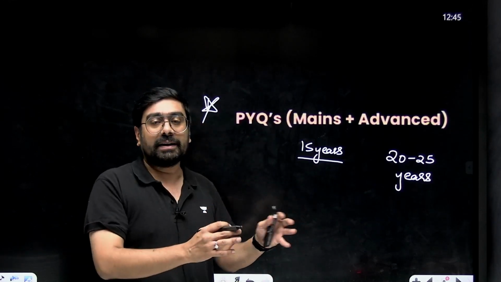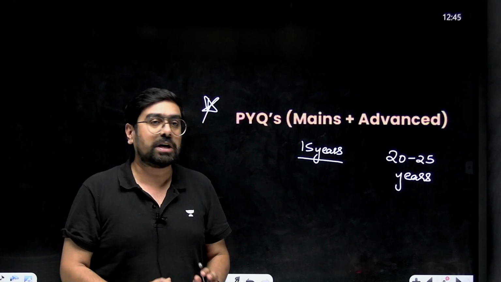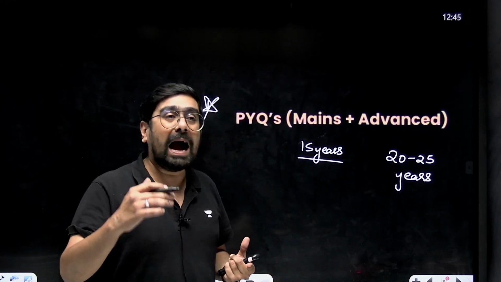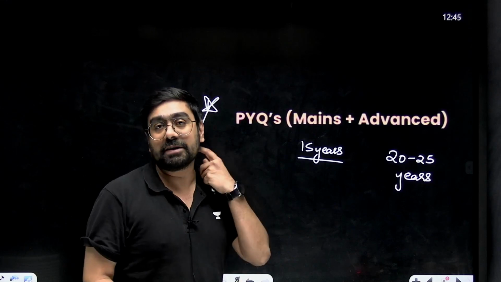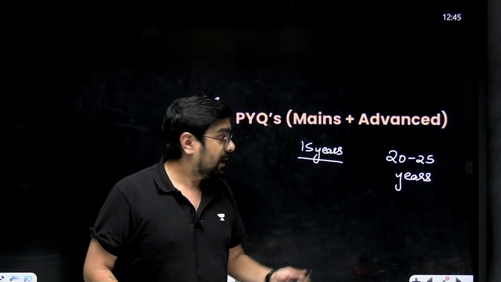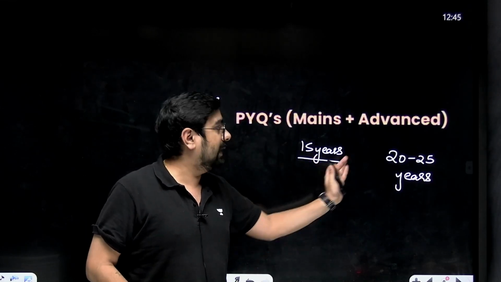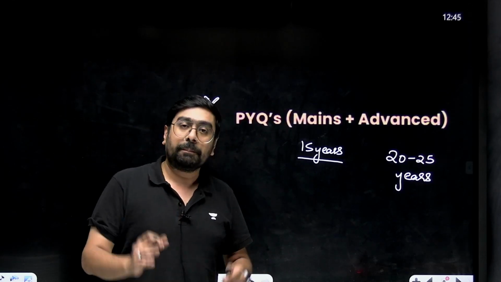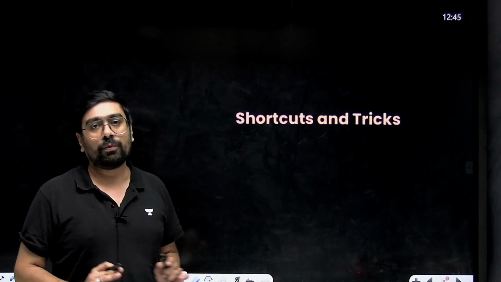Along with fundamentals, along with all the theory of the chapter, if you do this, it makes your chances more than 90-95% to get into mains and advanced. 15 years of questions of mains and 20 to 25 years of questions of advanced. PYQs, previous year questions of mains and advanced both.